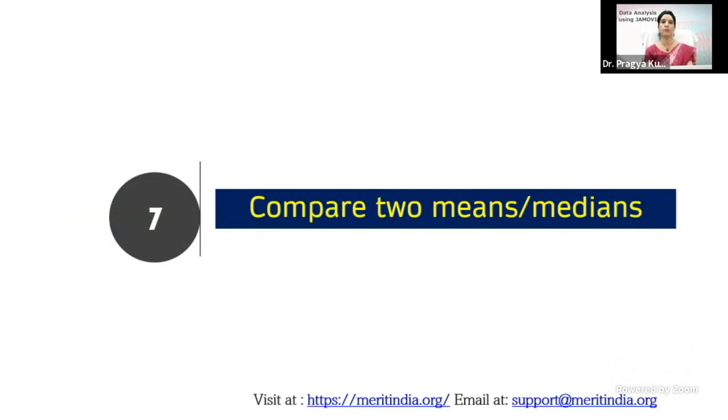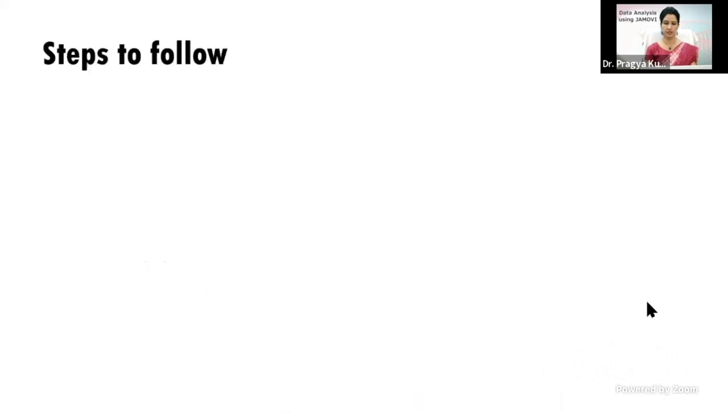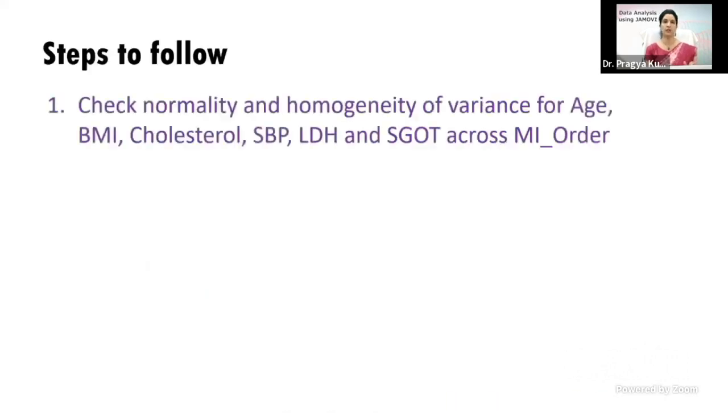Now next, if you want to compare two means or two medians in two groups, or in the same group if you have taken the measurement twice. So before I go to the research question, in the case of testing of two means or two medians, there are few assumptions. You should always check for normality, whether the data is normally distributed or not, or the homogeneity of variance, because the homogeneity of variance will test whether the samples which you have withdrawn from the population have the same variance or not.